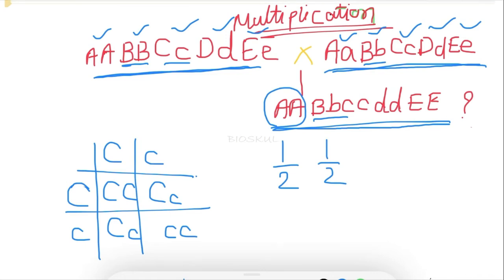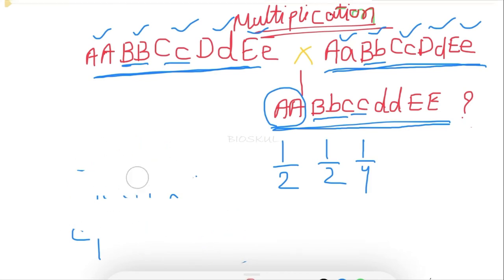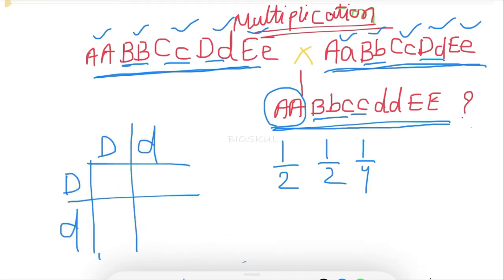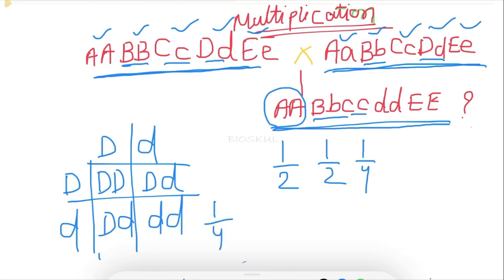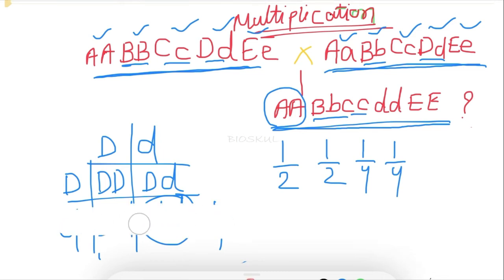So here the probability of small c, small c in the offspring will be 1 upon 4, because out of 4 we get only 1, that is small c, small c. Just write it down. Now go for the D in a similar way. Okay, we cross capital D, small d with capital D, small d, and we get capital D, capital D, capital D, small d, capital D, small d, and small d, small d. So in the offspring, what is the probability of small d, small d? It is also 1 upon 4, right? So write it down, 1 upon 4.